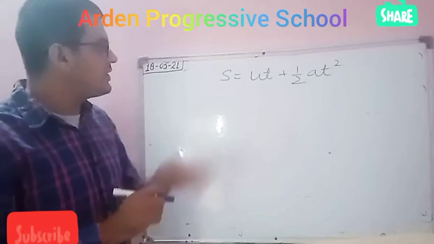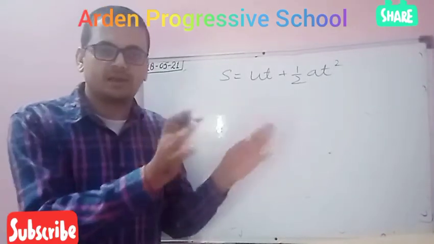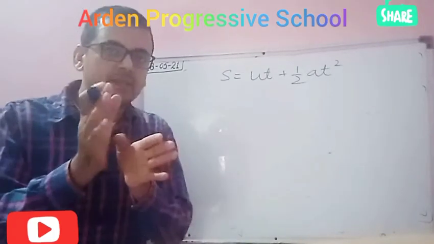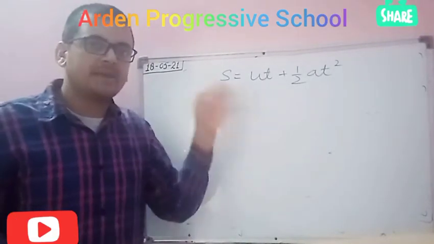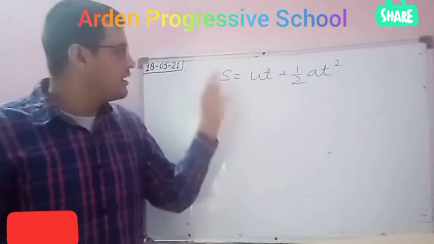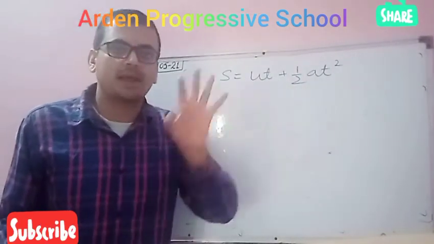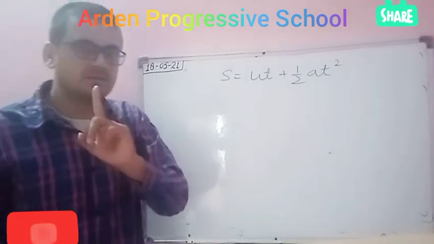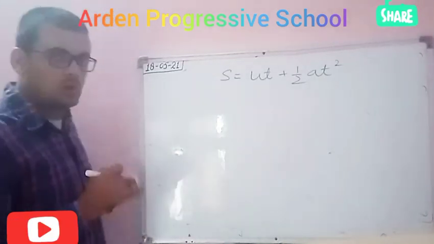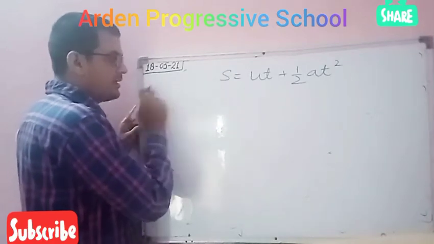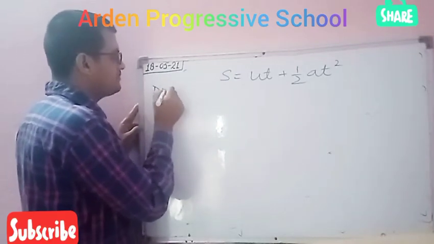बेटा देखो, we don't know whether it is correct or incorrect. You have a question: check by dimensional method whether S equal to ut plus half at square is correct or incorrect. This is the question. So what will you do? You will write the dimension of